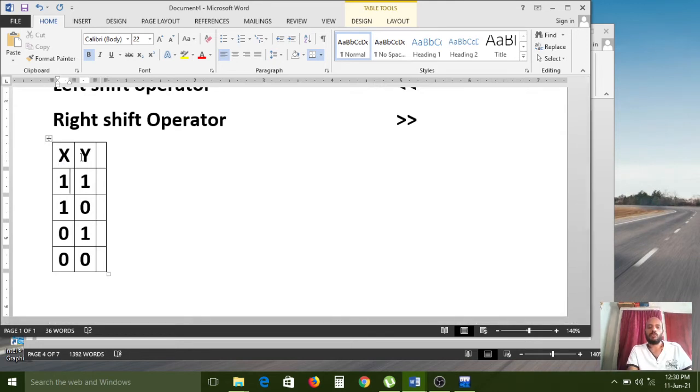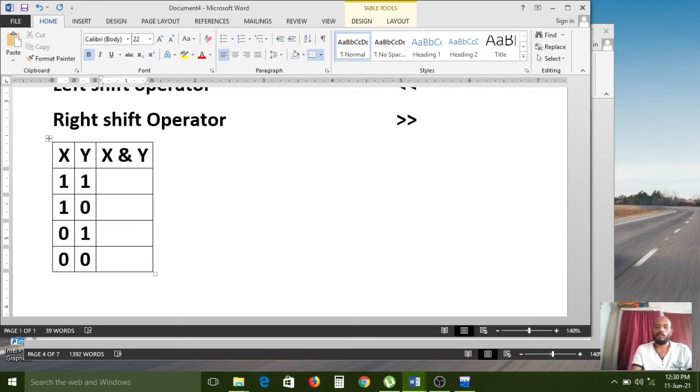x value 1 means true and y value 1 means true. If both values are true, then it becomes true. If both values are false, or if one value is true and one value is false, then it will return false. When you use x and y, if both values are true, it returns true. If one value is true and one value is false, it returns false.